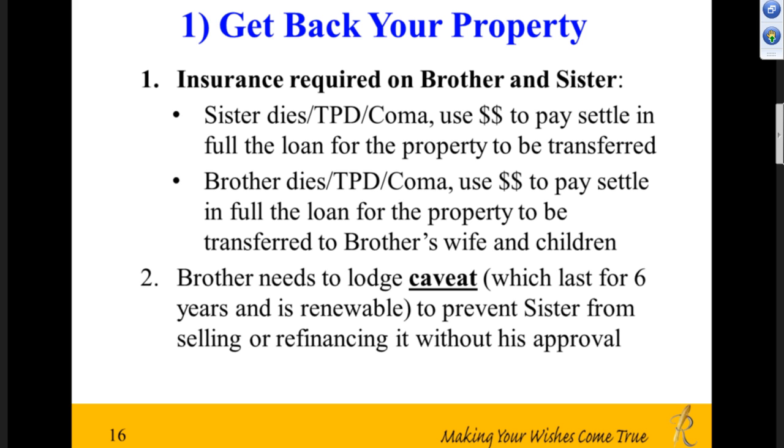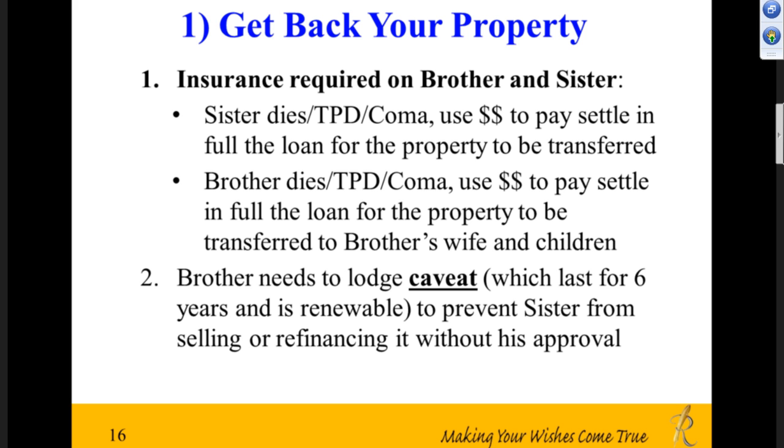Okay, selling it is also going to be a problem because finding a buyer takes time. Getting the buyer to get a loan that he qualifies for also will take time. So that would definitely take more than 3 months. By that time, the bank would have forfeited the property and sold it off at auction. Right? So we don't want that to happen. So in order to prevent that from happening, the insurance is important. Okay, at least to buy time to pay for the loan, or to get back the property to be registered under the brother's name or the brother's wife's name.